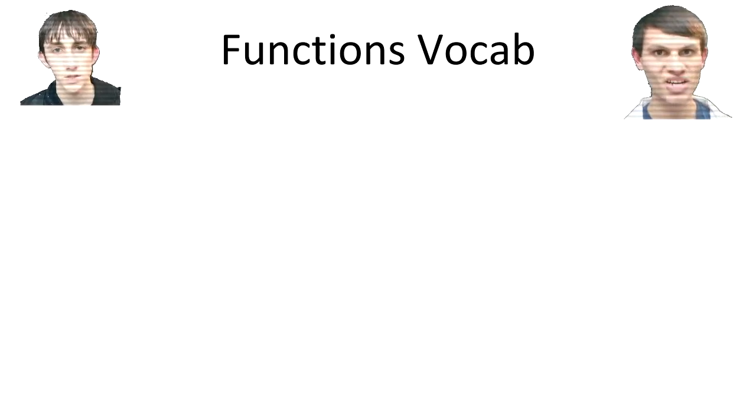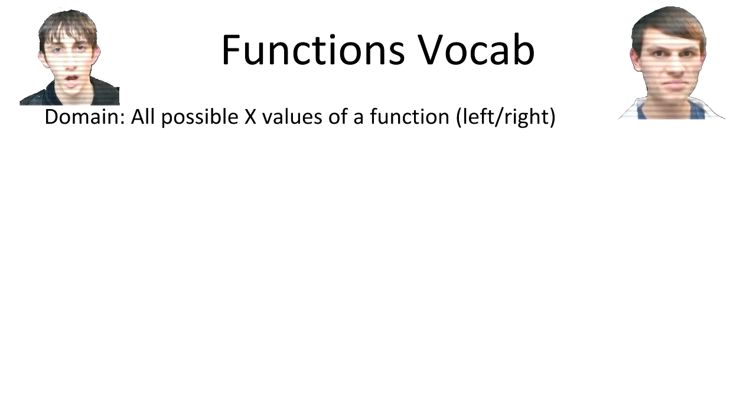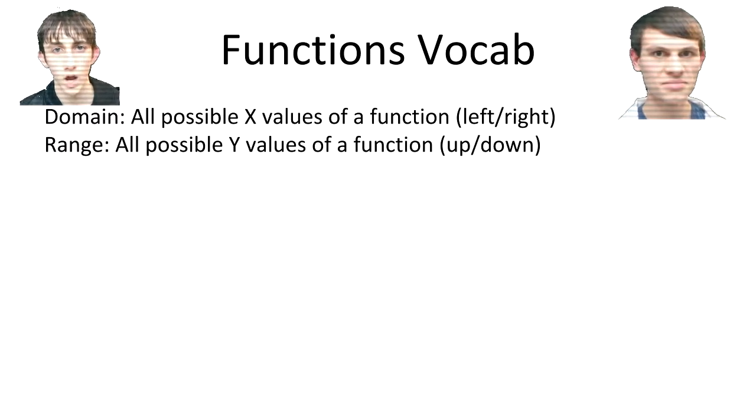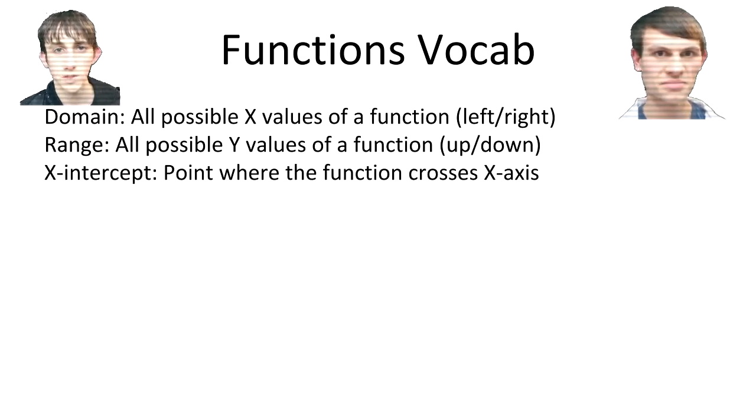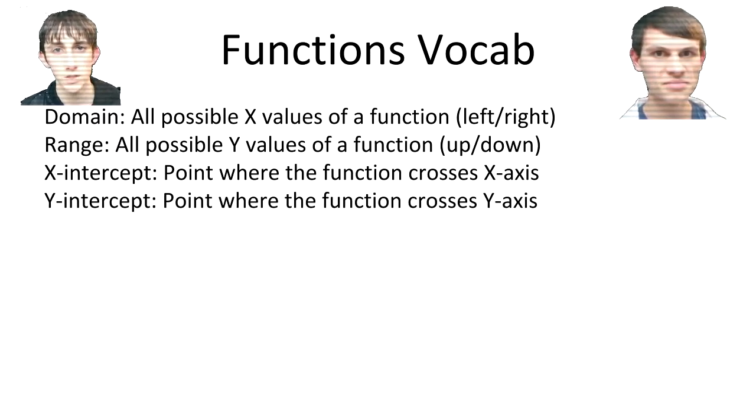First, let's have you refresh my memory on those vocab terms. The domain is all the possible x values in a function. The range are all the possible y values in a function. Good, good. Now what about the x-intercepts and the y-intercepts? What is this, Chinese checkers? I came here for a game of chess. The x-intercept is where the function crosses the x-axis. And the y-intercept is where the function crosses the y-axis.